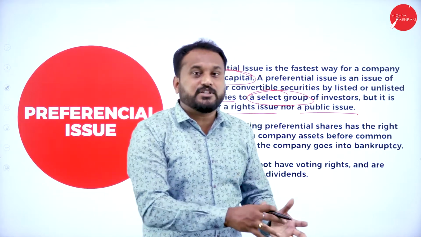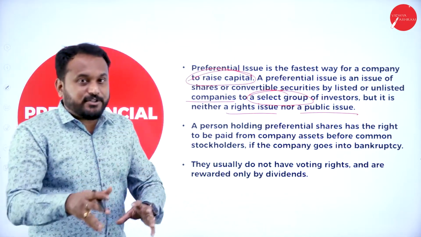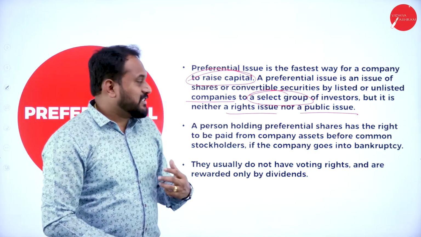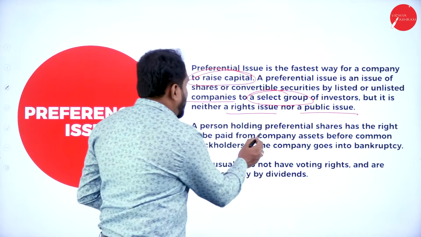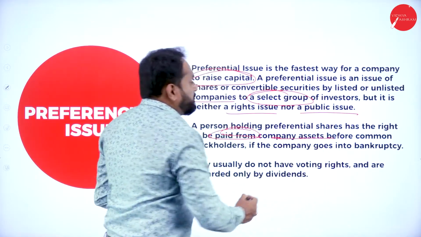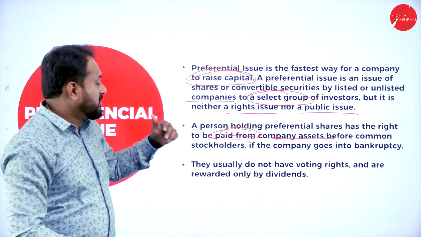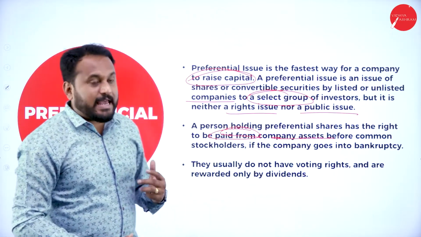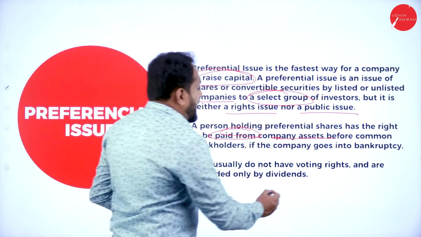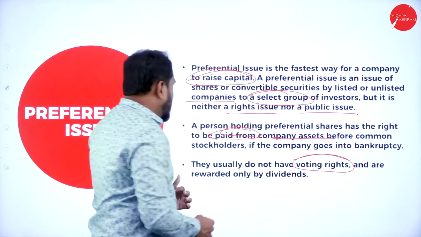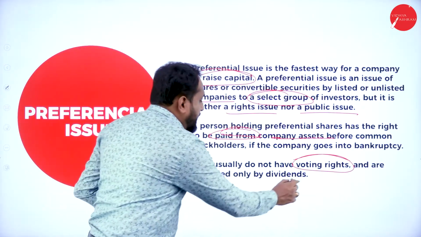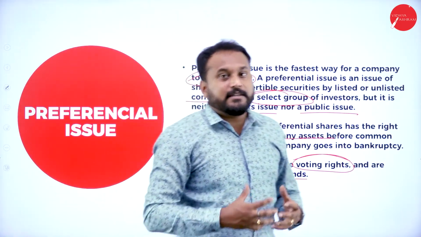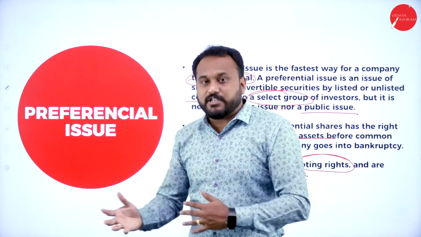That is, the preferential issues are not right issues or public issues. A person holding preferential shares has the right to be paid from the company's assets before common stakeholders, the equity shareholders, if the company goes into bankruptcy. They usually do not have voting rights and are rewarded only by dividends. Here, the preference shareholders have a preference over the equity shareholders.